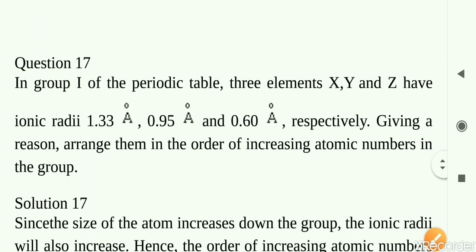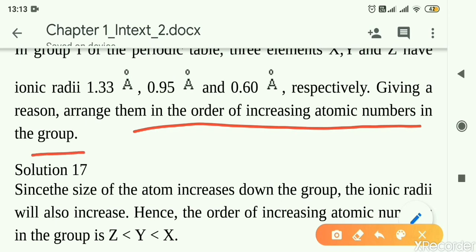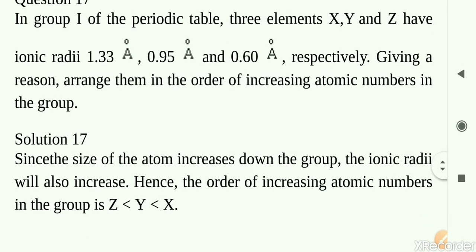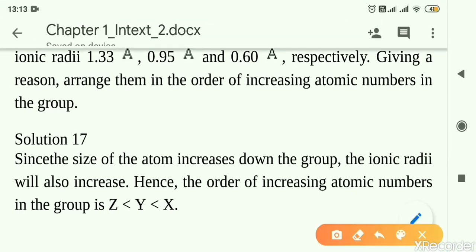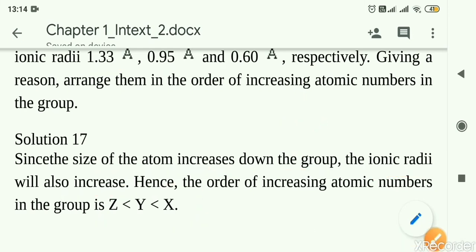Question 17. In this, they have given us the ionic radius of the ions of the atoms. This is given in angstrom. This is the symbol of angstrom. So giving a reason, arrange them in order of atomic number. So again we have to write these ions in increasing order of ionic radius. The atom or ion name they have not given, X, Y, Z they have given instead. So now the answer: since the size of the atom increases down the group, the ionic radii also will increase. As you move down the group, the size of the ion will also increase. Hence, based on these numbers, we can find out the increasing order.